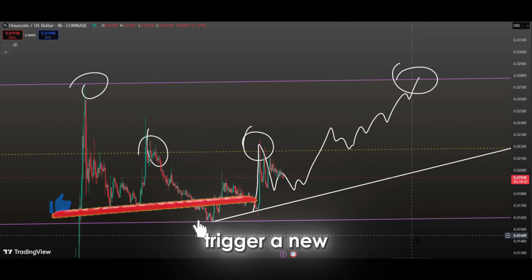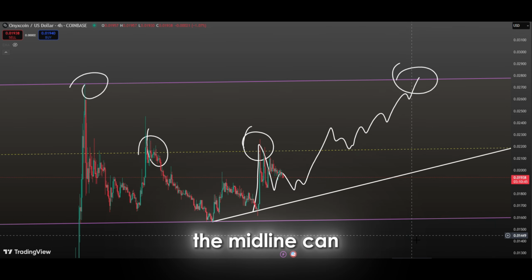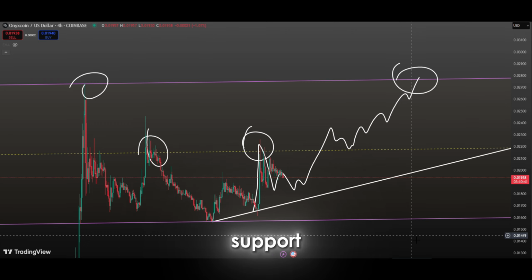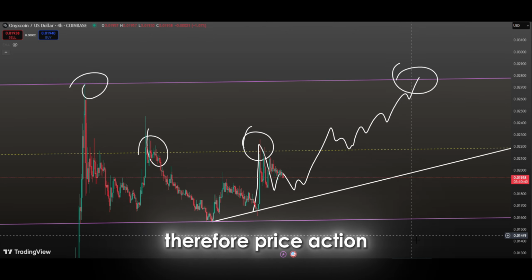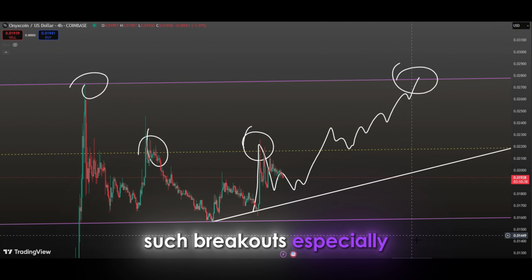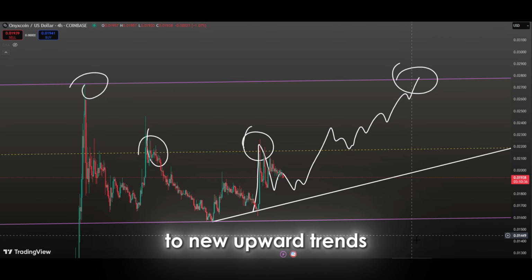This can trigger a new wave of buying activity. In horizontal channel formations, the midline can act as both support and resistance. While it currently serves as resistance, a successful upward breakout would likely see this level flip into support, laying the groundwork for a continued upward move. Therefore, price action above this level should be monitored closely. Such breakouts, especially when accompanied by volume, are often precursors to new upward trends.